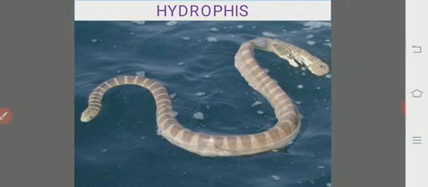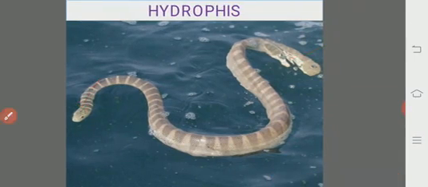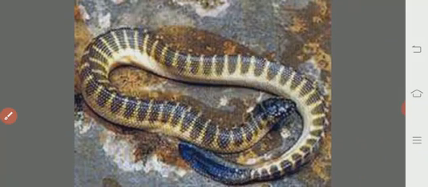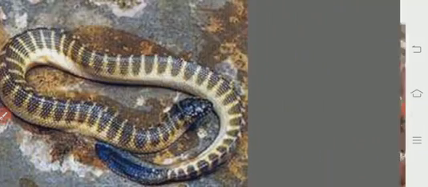This is the sea snake, Hydrophis. The head, and this is the tail. The tail is flattened to swim. A flattened tail is the characteristic feature of the sea snakes. See the head and tail. The tail is almost flattened and wide.